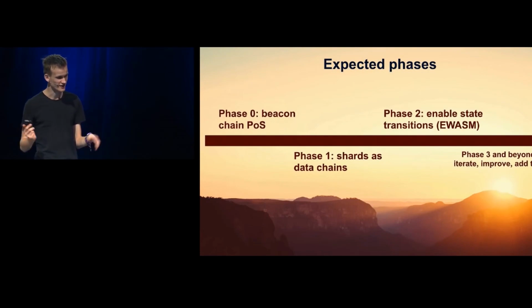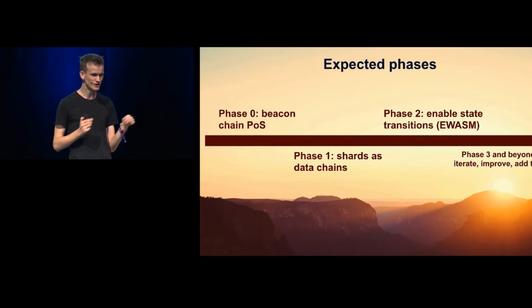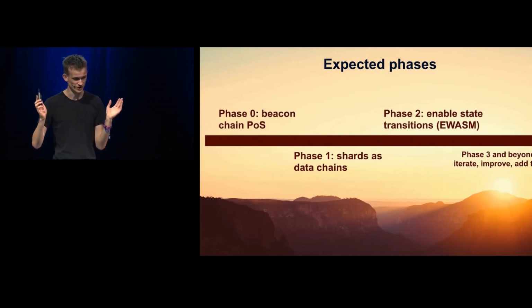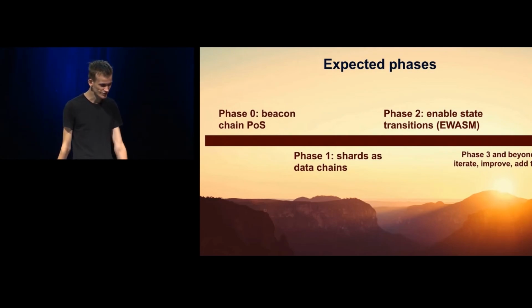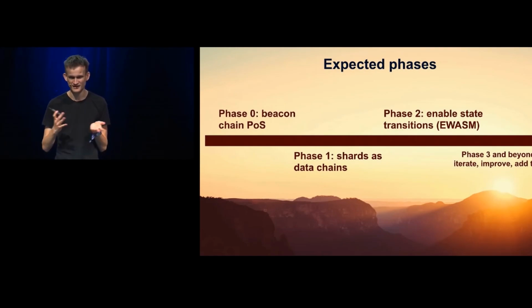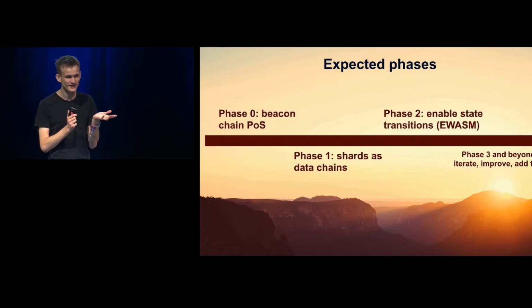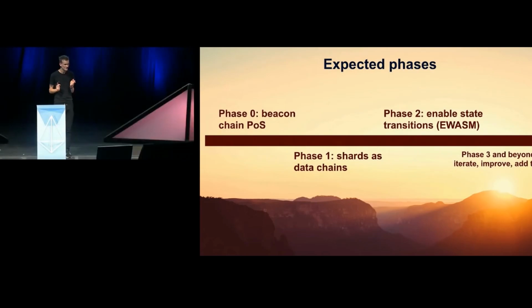Expected phases. So phase 0, beacon chain proof of stake. The beacon chain doesn't hold any information, right? It's like a dummy chain. All that you have is validators, and these validators are running the proof of stake algorithm. So this is halfway between a testnet and a mainnet. It's not quite a testnet because you would be able to actually stake real ether and earn real rewards on it, but it's also not quite a mainnet because it doesn't have applications, and so if it breaks, people are hopefully not going to cry too badly as they did when the Shanghai DOS attacks made everyone's ICOs go slowly.